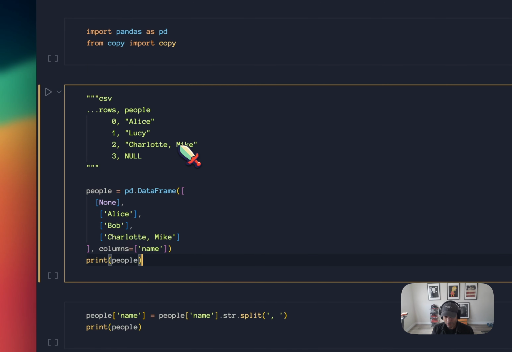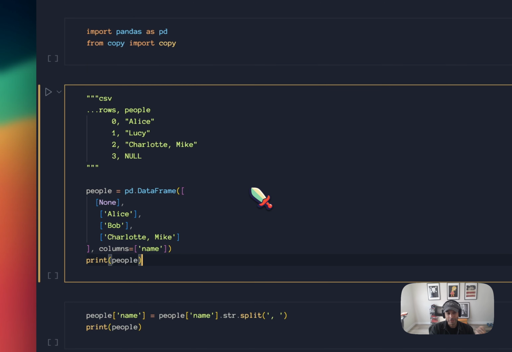But in creating the people table, I would have to normalize these values, right? Because otherwise, if I just take this and turn this into a data frame and then turn it into a CSV and just dump it in there, I'm going to end up with a row that is Charlotte, comma Mike, instead of ending up with a Charlotte row and a Mike row. And then I wouldn't be able to do these multi-row relations to a single trip.